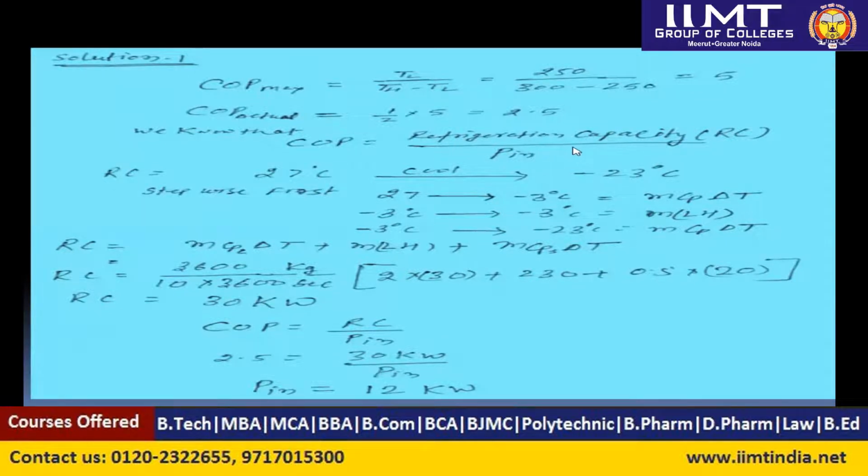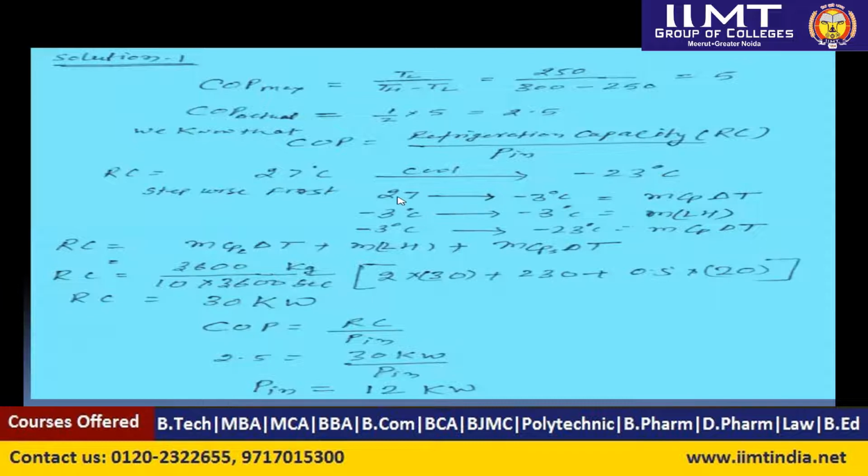So how we can calculate the refrigeration capacity, we will see here. The substance initially was at 27 degrees centigrade, and it needs to be cooled to minus 23 degrees centigrade. So it has three steps. First, the substance will cool to the freezing point, which is minus 3 degrees centigrade.